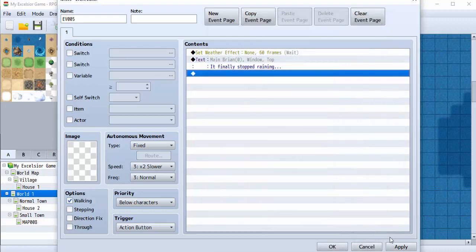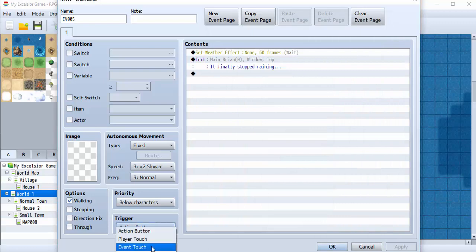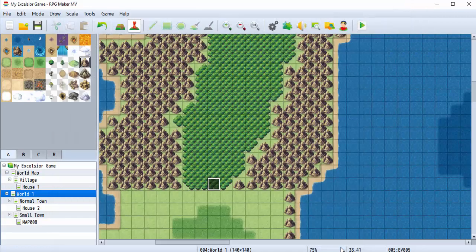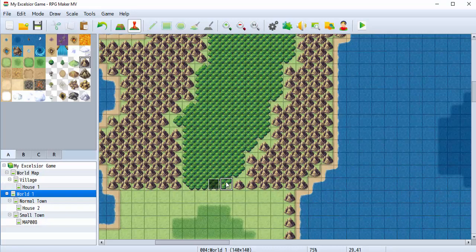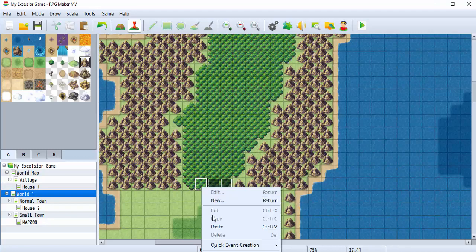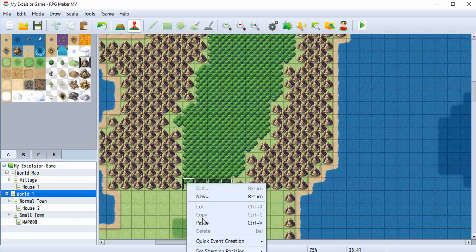Top, okay. Apply. I'm going to go down to event touch or player touch. Okay, and they have to hit this exact square, so what you can either do is I can fill this in with mountains, or I can just paste it 4 times.